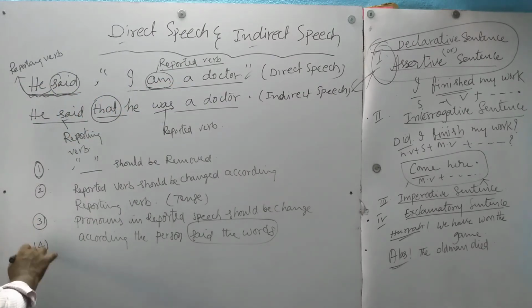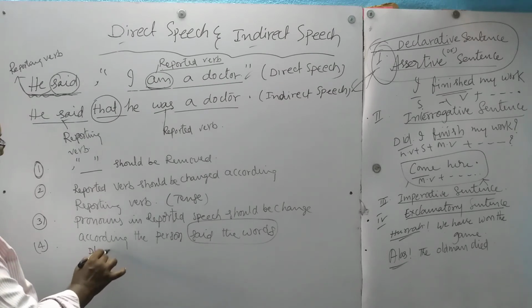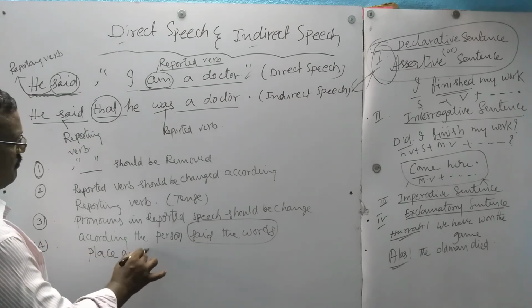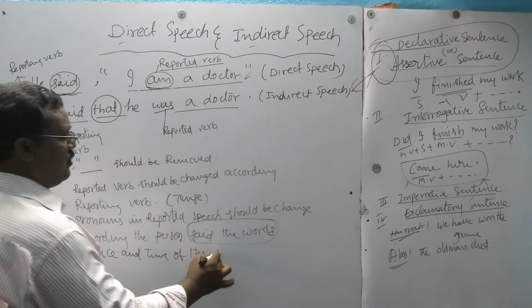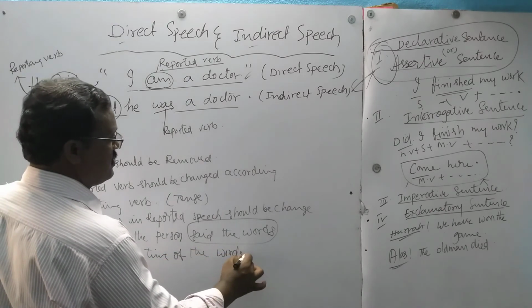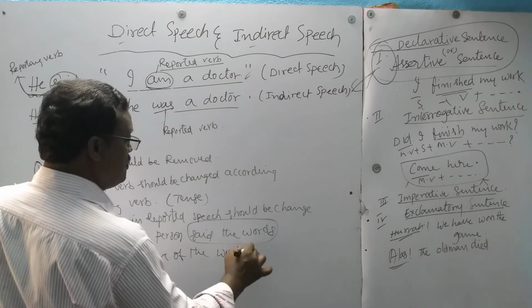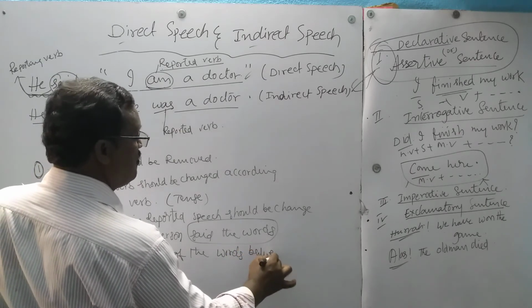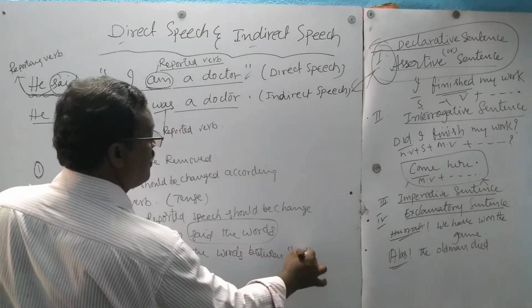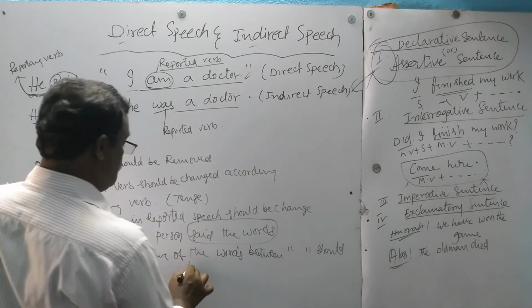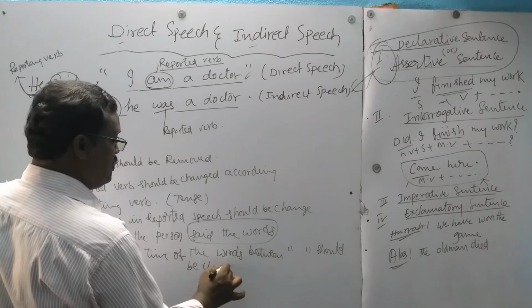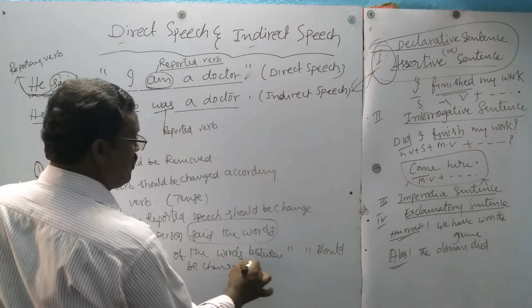Now, place and time of the words between inverted commas should be changed in a proper manner.